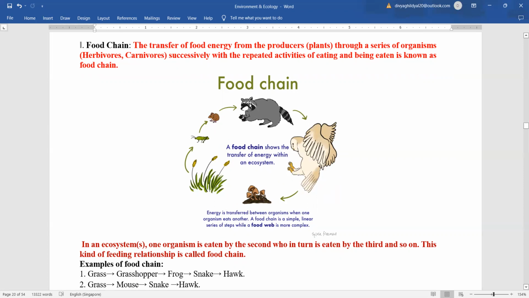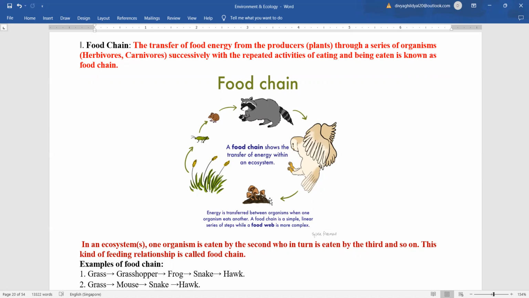So energy is being transferred between organisms, where one organism is eating the other and they are dependent on each other. So this is a food chain, which is a simple linear series of steps, and food web comes out as a more complex structure.